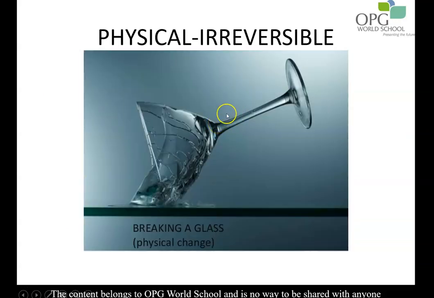There are some physical changes which are irreversible in nature. For example, the breaking of glass. As no new substance is forming, it is a physical change, but we cannot get the original substance back, so it is an irreversible change.